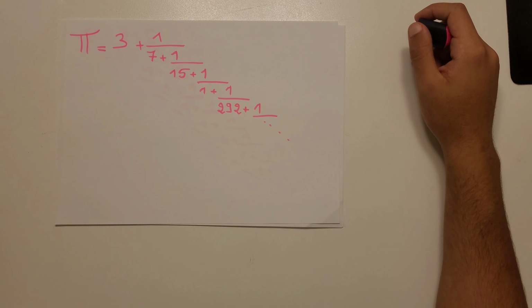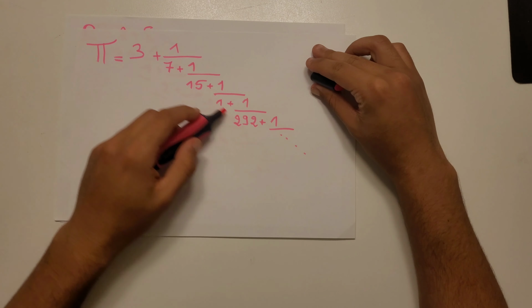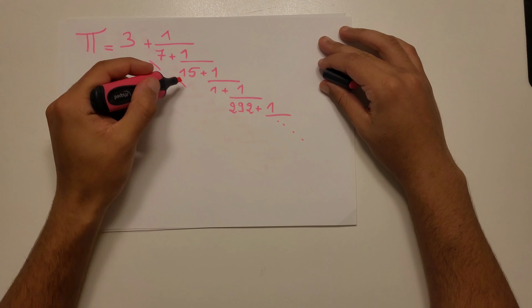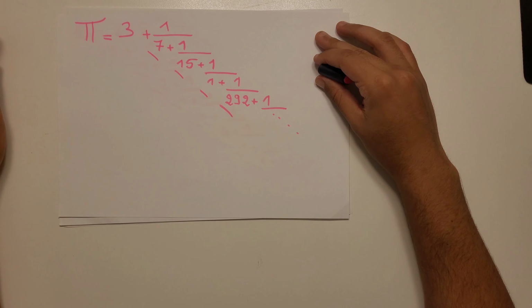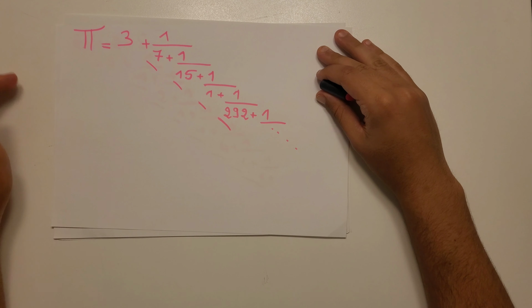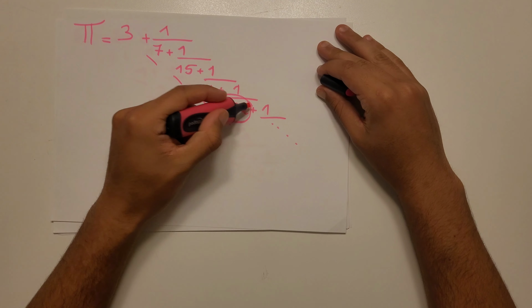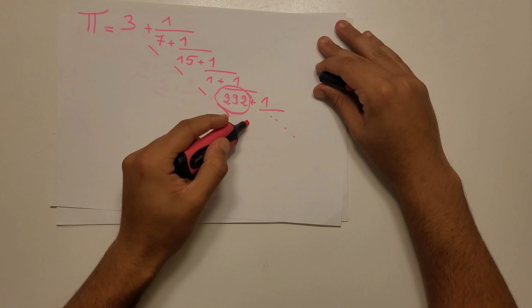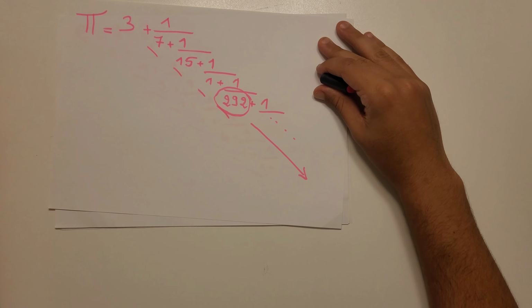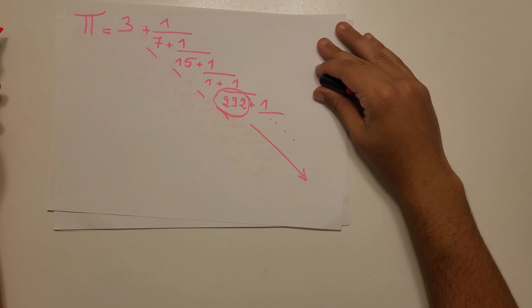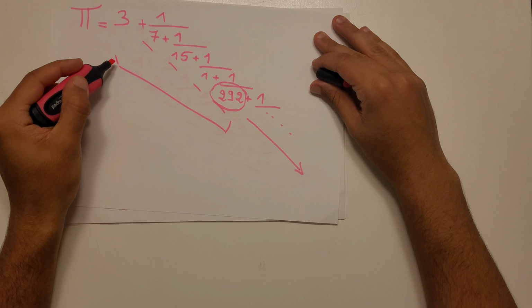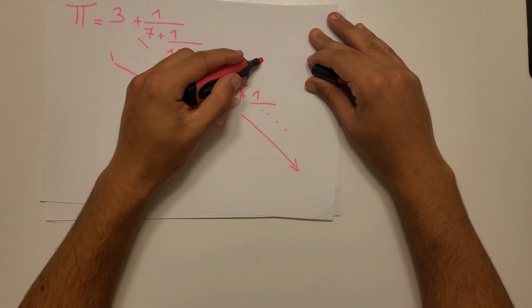For example, this method tells me that pi can be written like this. And it also tells me that the bigger the integer found here, the better the approximation will be. The reason is because this number is big, 1 over it is going to be very small, which means that the fractions after it are insignificant. And this way, we obtain a very good approximation for pi by truncating the fraction here.